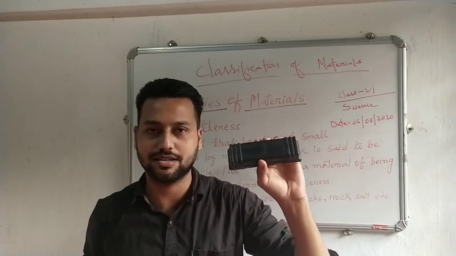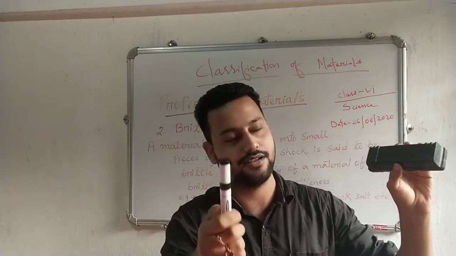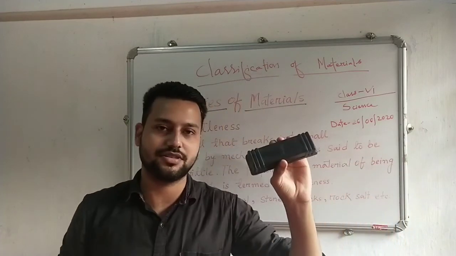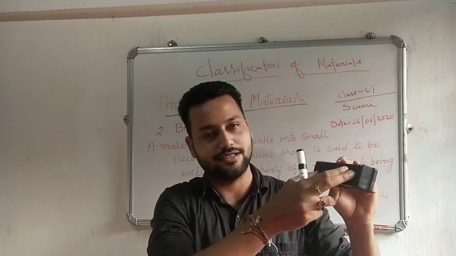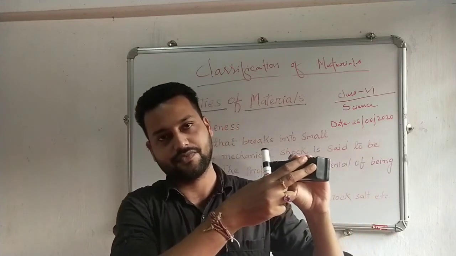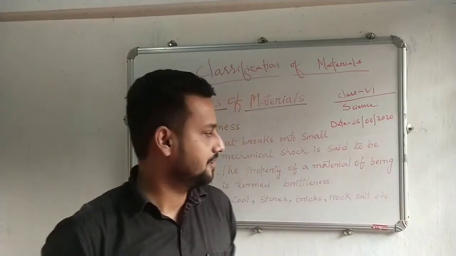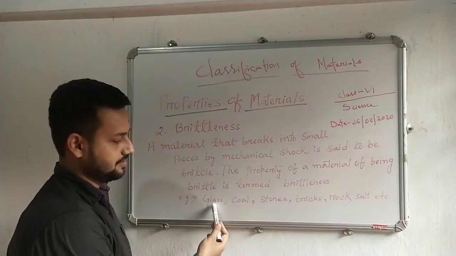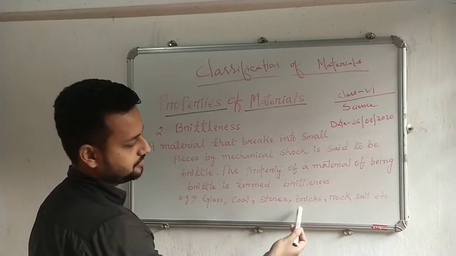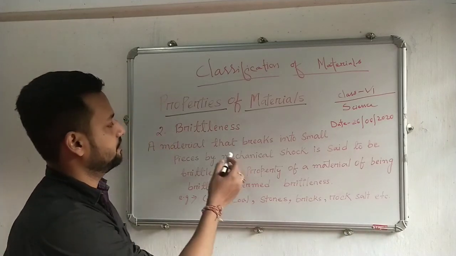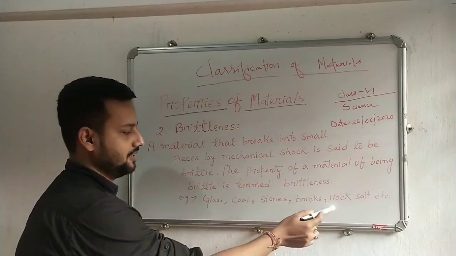If you try to break the glass with the hammer with force, it will produce a mechanical shock and the glass will break down. So this property is known as brittleness. For example, glass, coal, stones, bricks, rock salt, etc. all have this brittleness property in them.